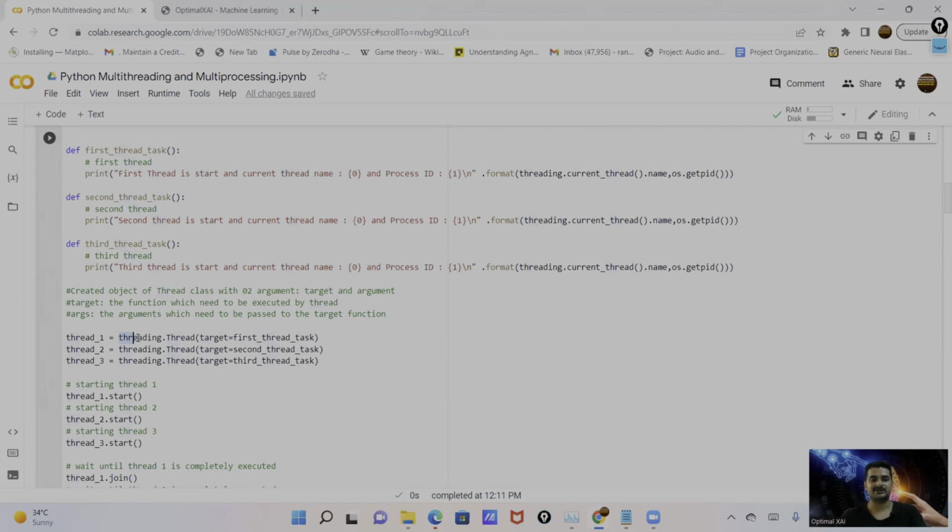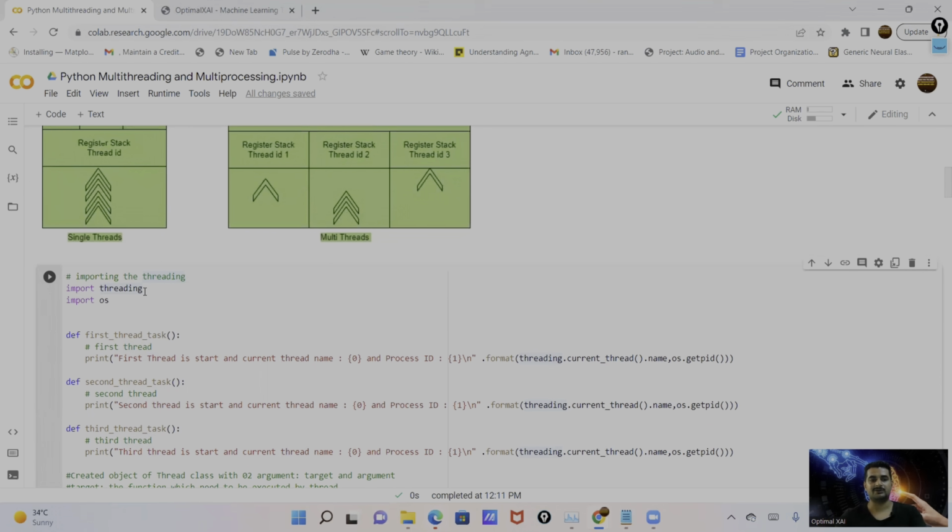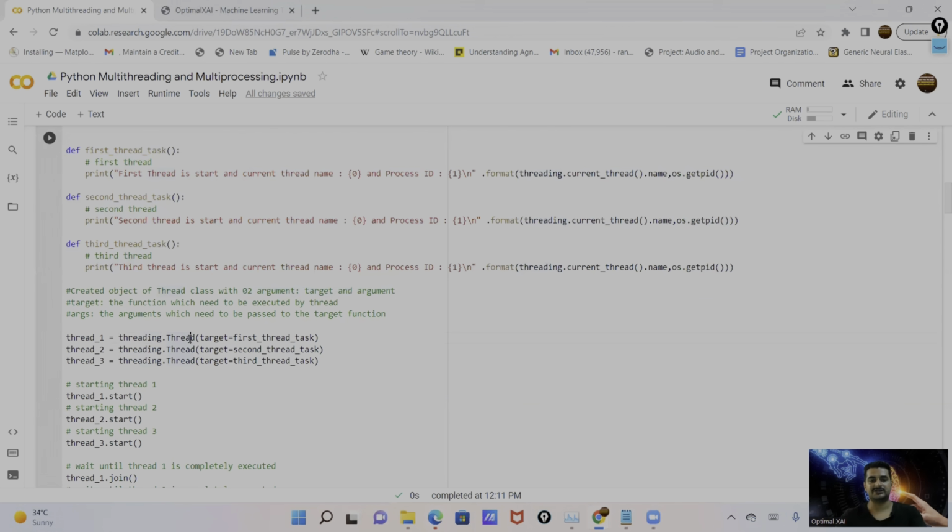So you can see here I'm basically creating an object. This is the module which I imported, threading.Thread. So here I'm calling the Thread class, and in the Thread class I'm passing the keyword argument target, and this is the function name, first thread task.